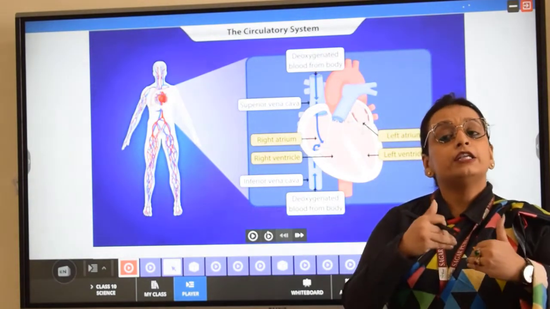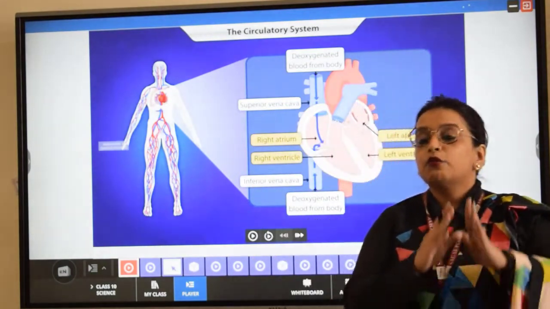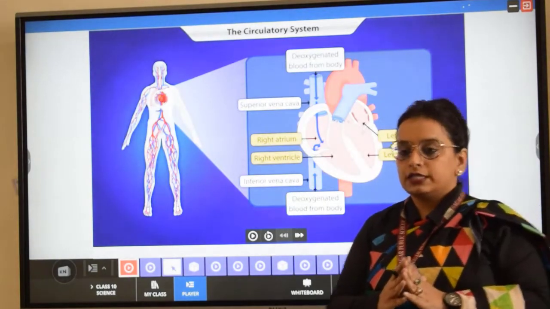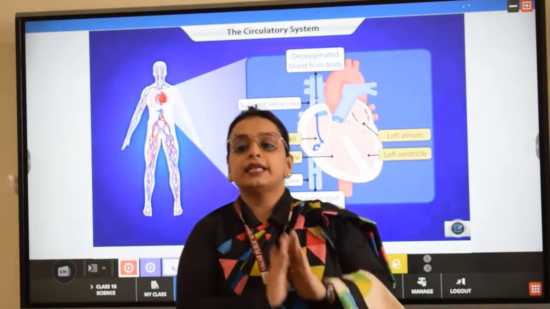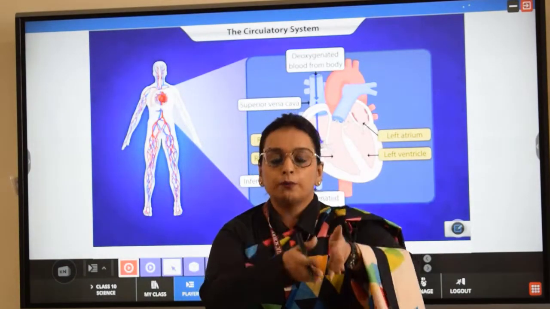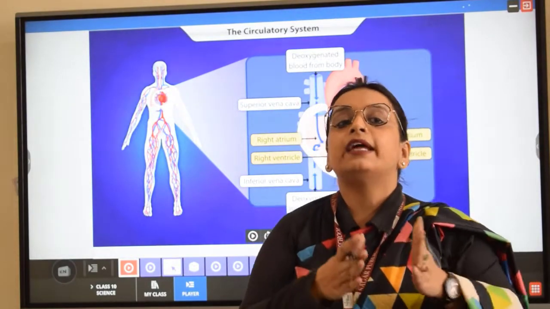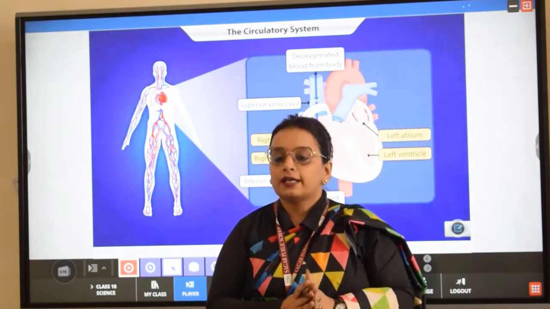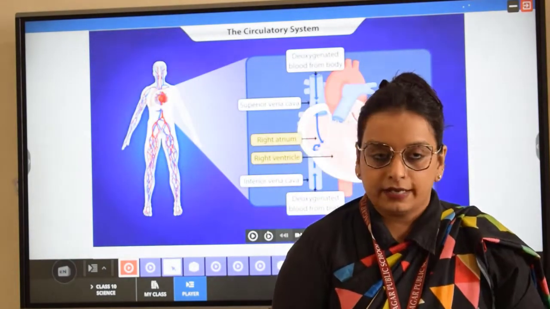So we know which blood vessels carry the deoxygenated blood? It is the veins, right? So veins carry the deoxygenated blood. All the veins of our body open into a common opening or a major vein. What is that major vein called? Vena cava. So we have two vena cava, two major veins, superior vena cava and inferior vena cava.